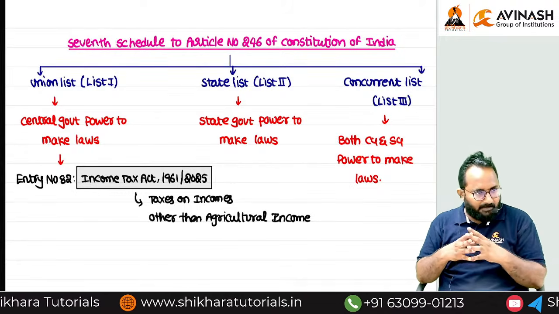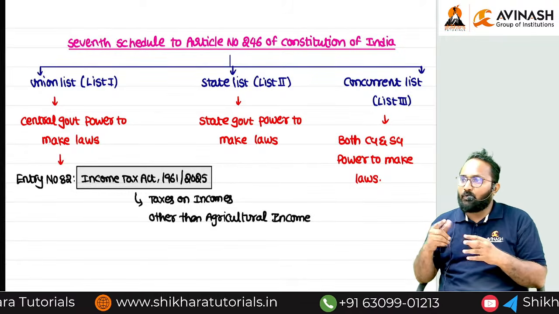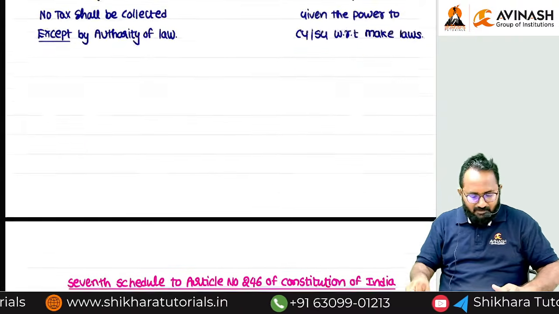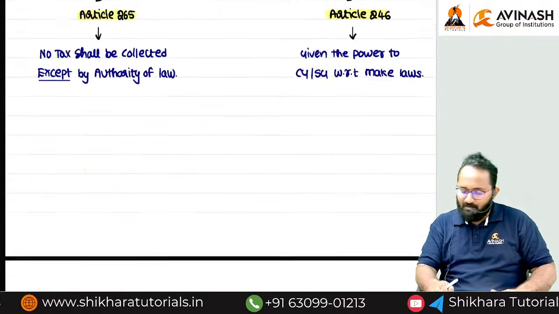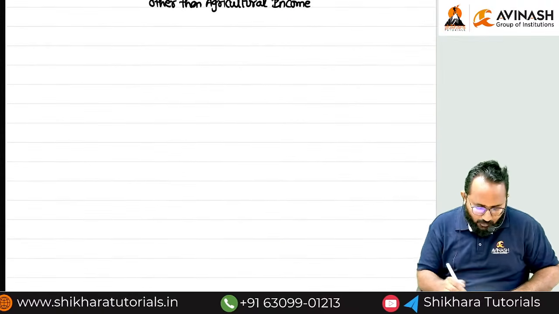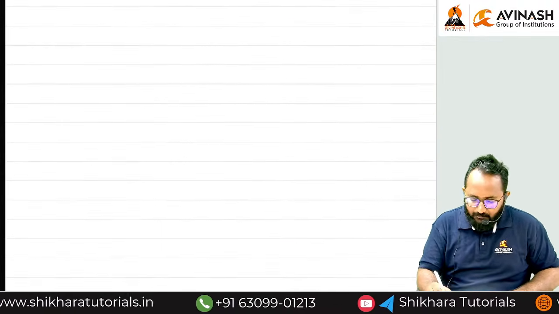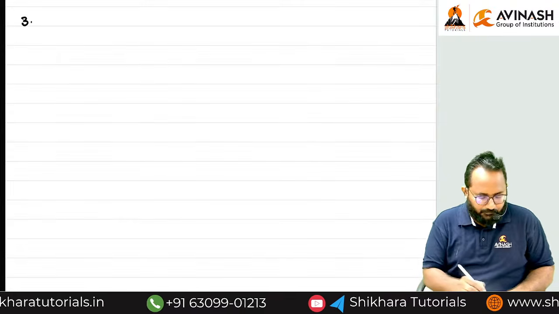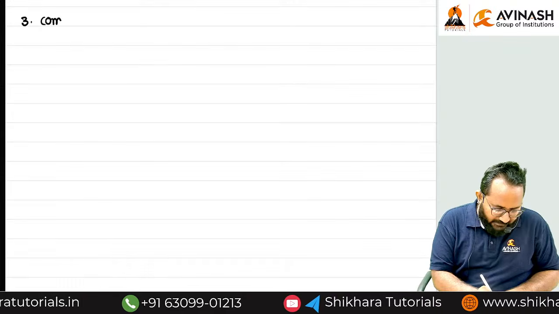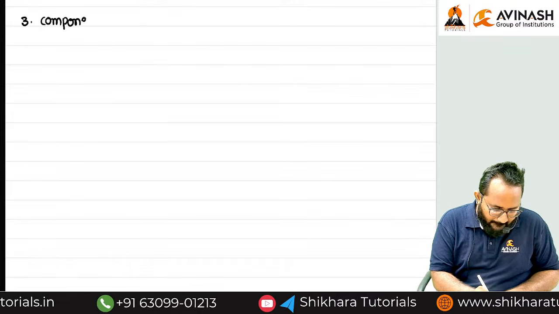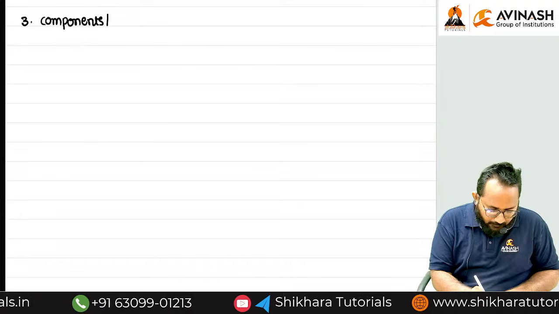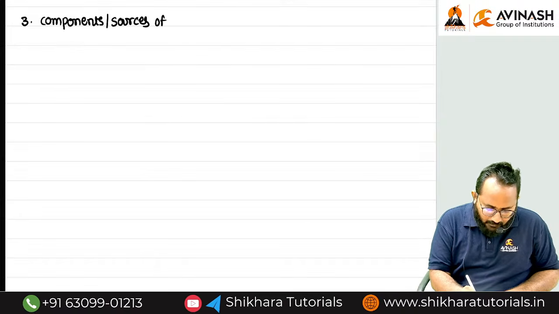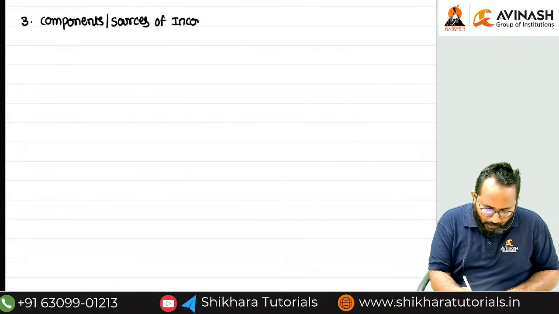That is only our third point: components of income tax law, or sources of income tax law. In intermediate level, it is a very important theory question. Can you tell me what is the point number we have to learn? Third: components, or sources of income tax law.